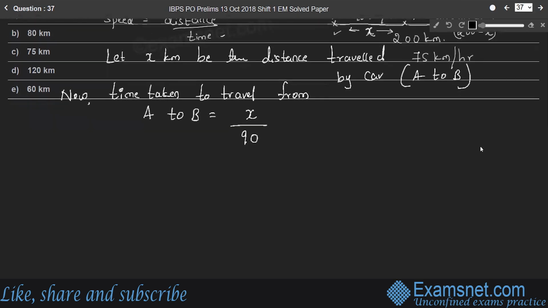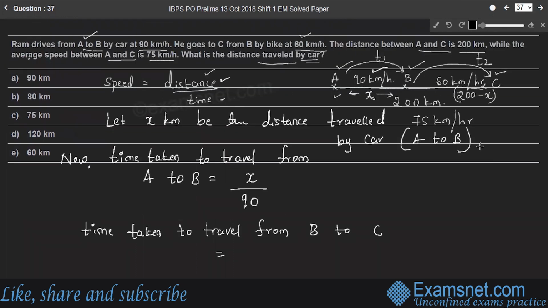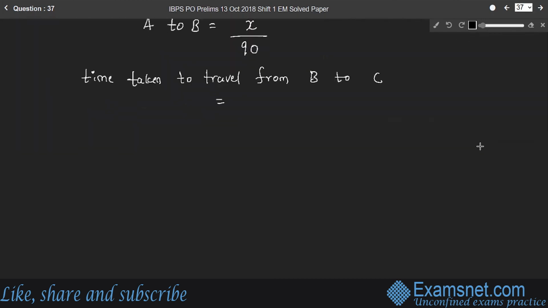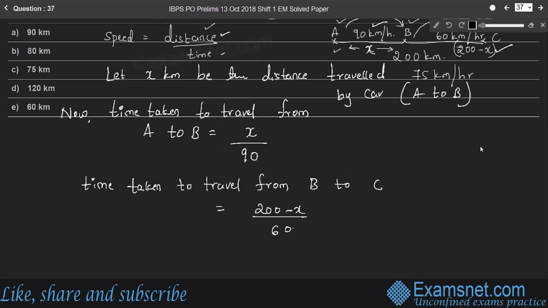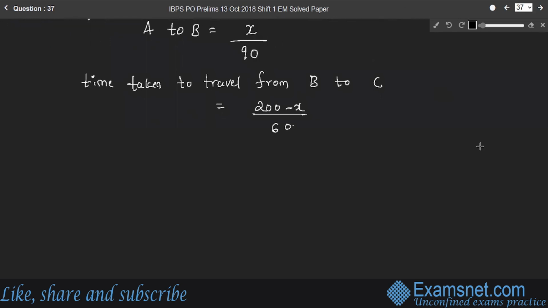Whereas the time taken to travel from B to C will be, again, distance by speed. Distance is 200 minus x, total distance minus x, divided by speed. B to C speed is 60 km/h. Therefore, total time will be x by 90 plus 200 minus x by 60.